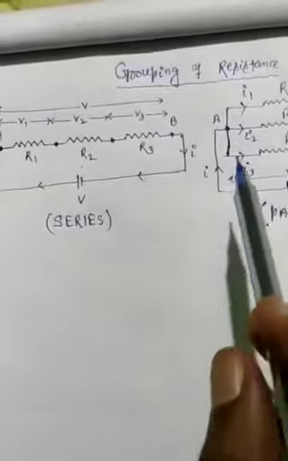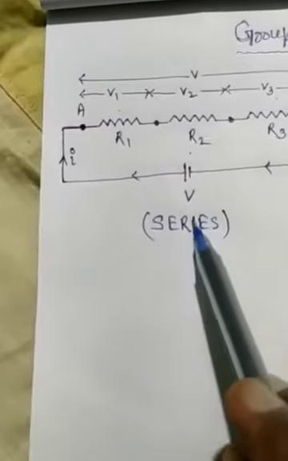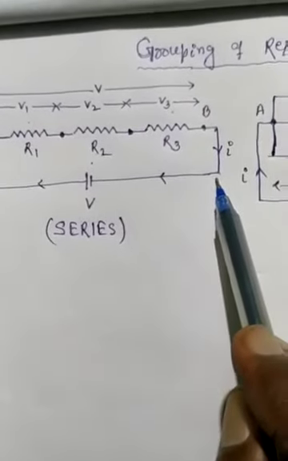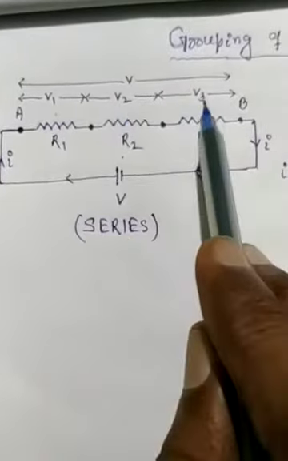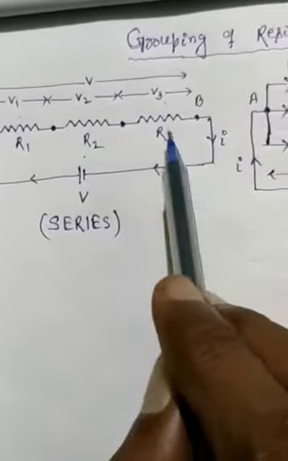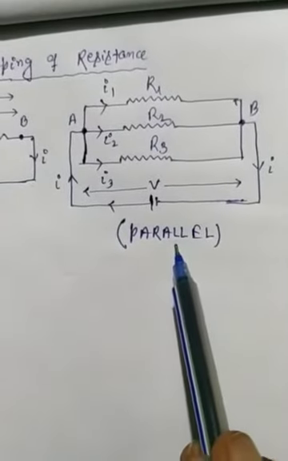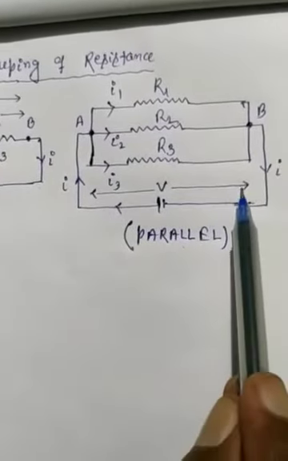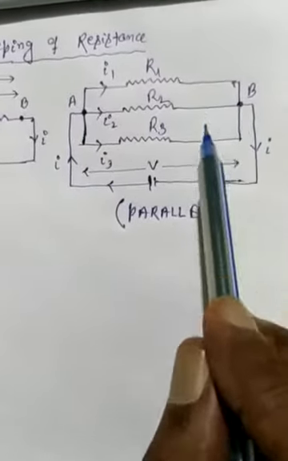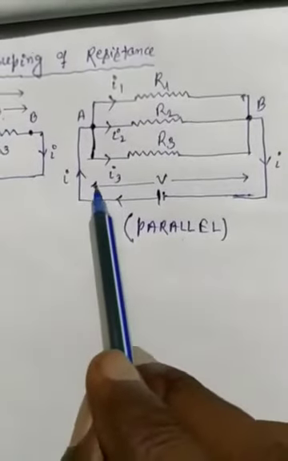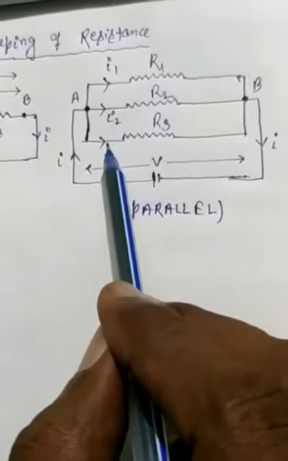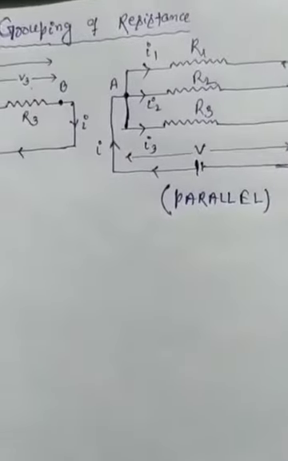So what is the difference between series and parallel? In series, the same amount of current flows through all the resistances, but the potential difference is different for all of them. But in parallel combination, the potential difference is the same because all the resistances are connected between two terminal points A and B. Hence, in parallel combination, the potential difference is the same, but the current flowing through the resistances is different. This is the difference between the connections of